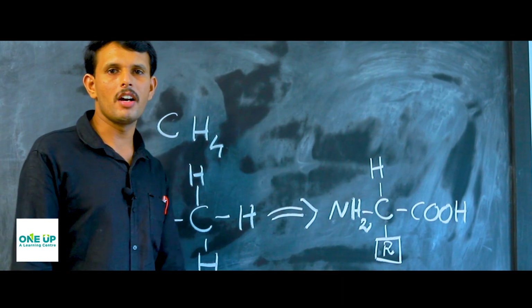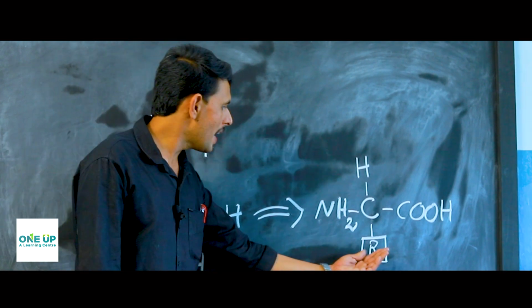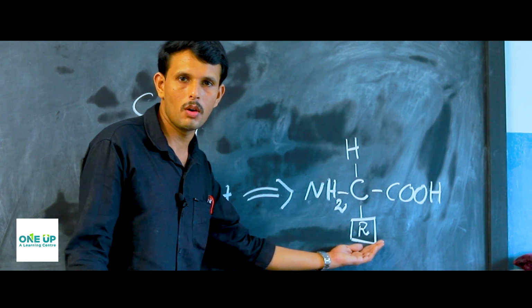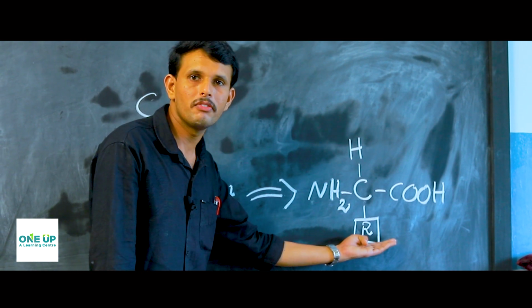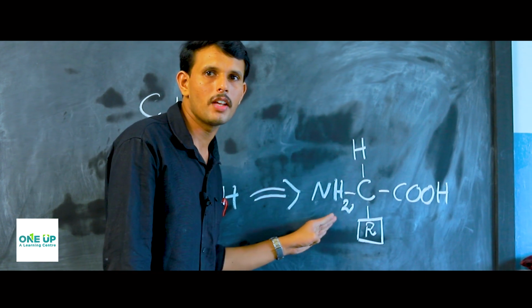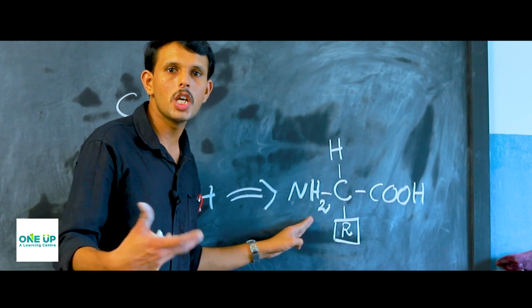Why is it called the functional group? Because based on the character of this group, now called R, the entire functions, the entire nature of the amino acids will change.